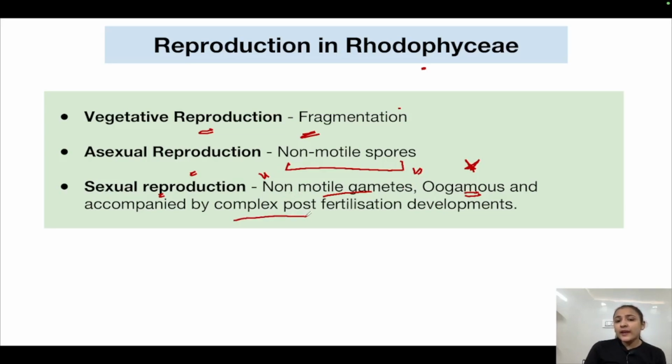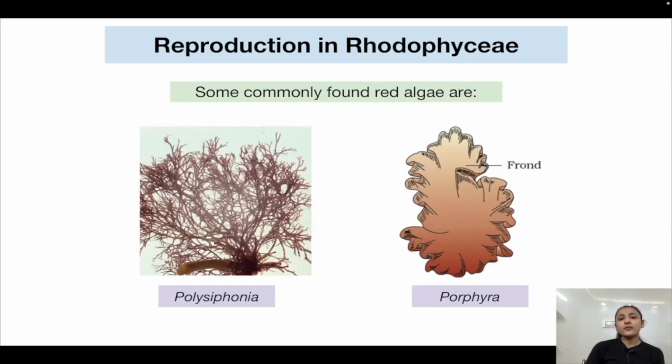Here complex post-fertilization structures are also formed. We will not go into that much detail, because that would be beyond the scope of our syllabus. So let us look at some commonly found red algae.